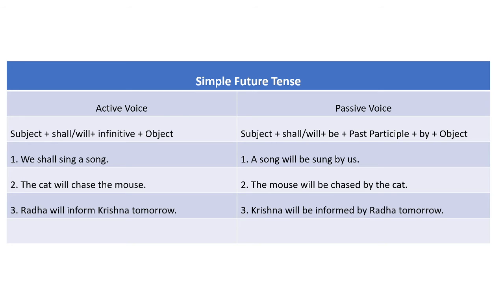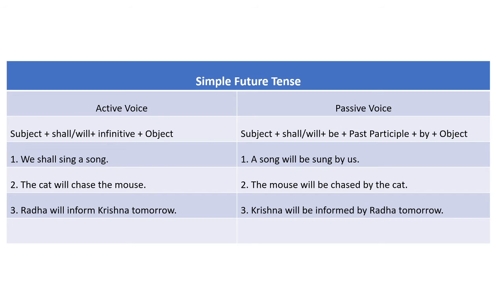So after writing subject, we have to write a helping verb of future category, that is either shall or will. So after Krishna, will is to be written, after that be is written, and be is followed by the past participle